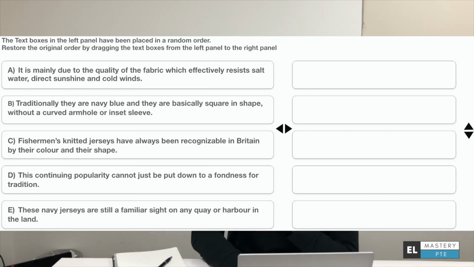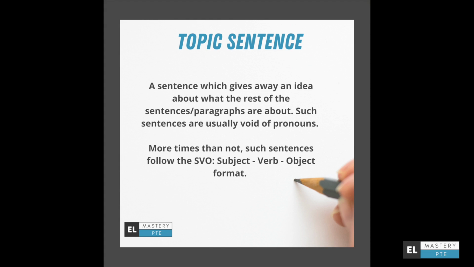More times than not, you only get 5 options, and they have been scrambled. What you have to do is look at these 5 sentences and pick the theme sentence or the main sentence, which you feel is the first sentence, and from there on connect the dots, connect the story, and follow it all up to the last sentence.